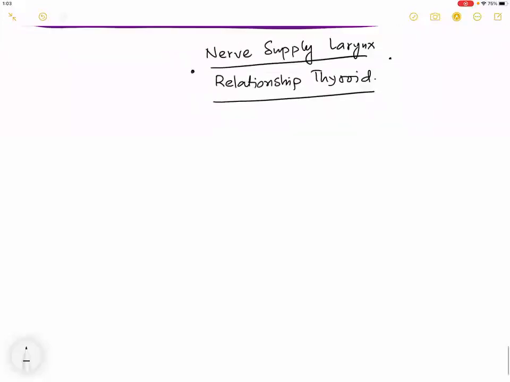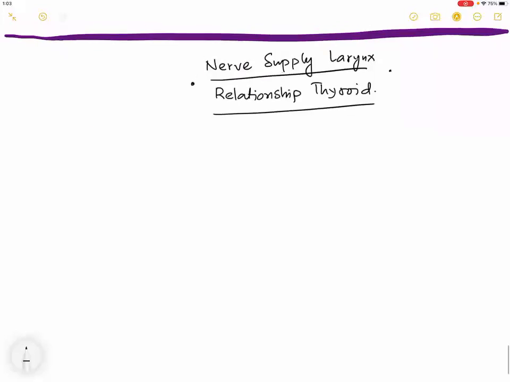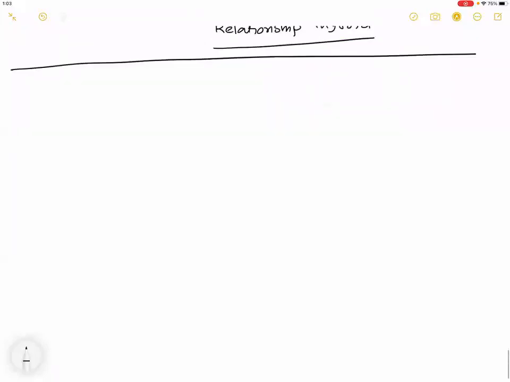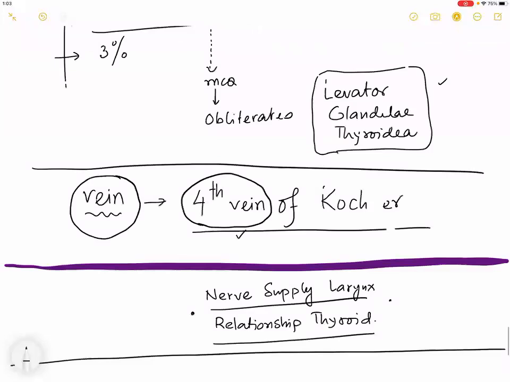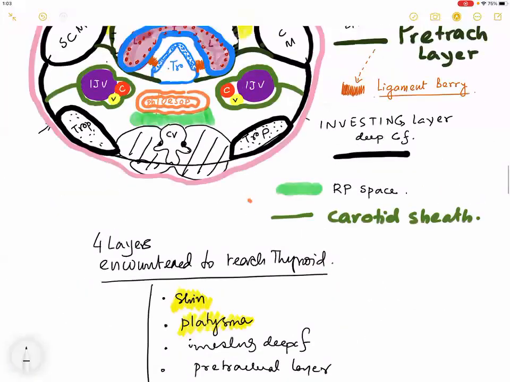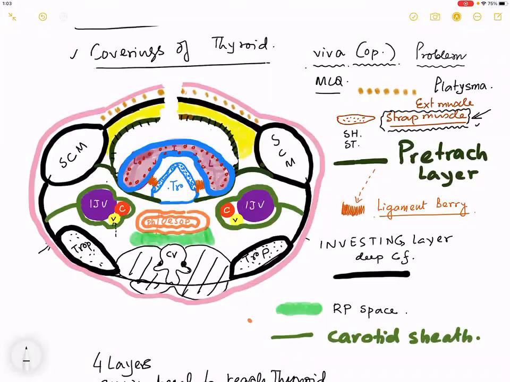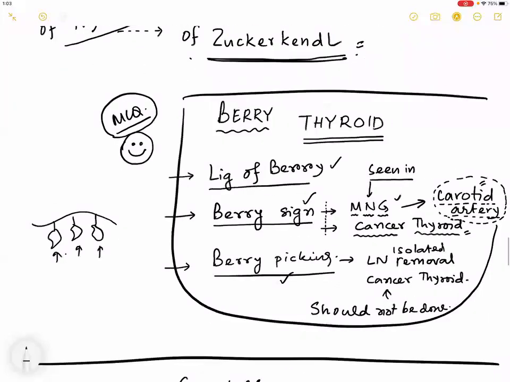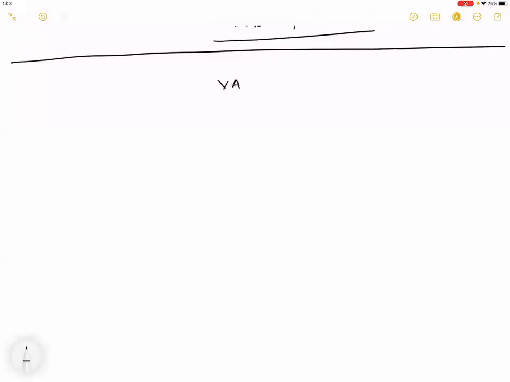Before I start, it is always important to make a table or a flow chart for your exams and to make a good note. What is this yellow structure that I drew in the carotid sheath? It is the vagus nerve. Very good. Now let us talk about this nerve called the vagus, its branches, and what is important about it in your neck.